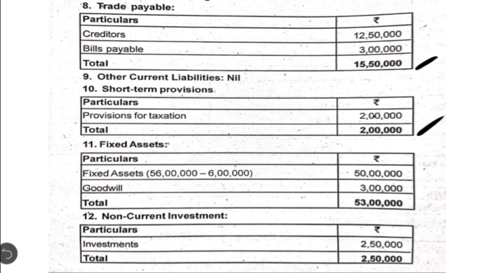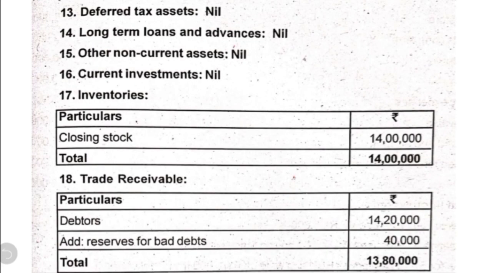Then note number 11 is fixed assets. Under this we have two items. The first one is fixed asset. There is an adjustment. The gross book value is 56 lakh, minus 6 lakh, which comes to 50 lakh. Then one more item is goodwill. So the total of this note comes to 53 lakh. Then non-current investment, under this we have only one item, investment amounting to 2 lakh 50,000.